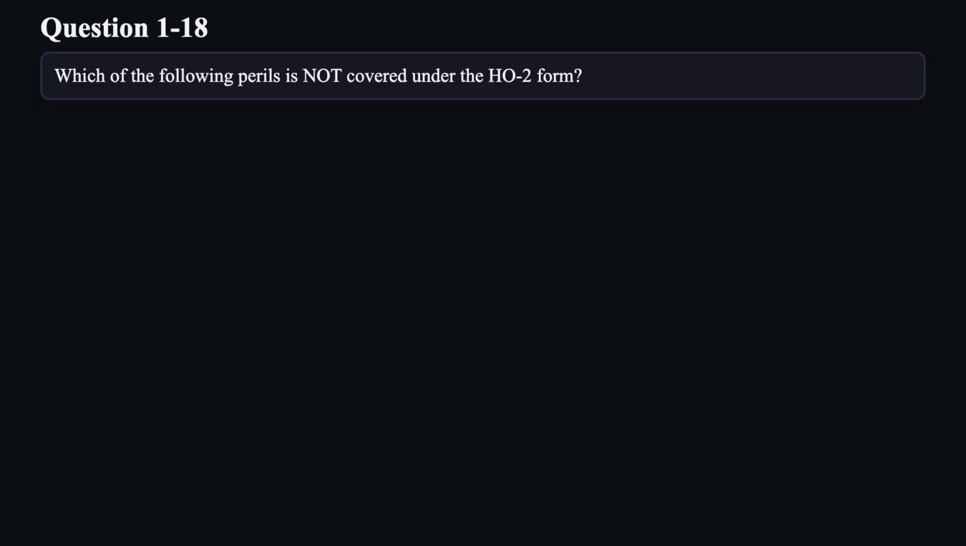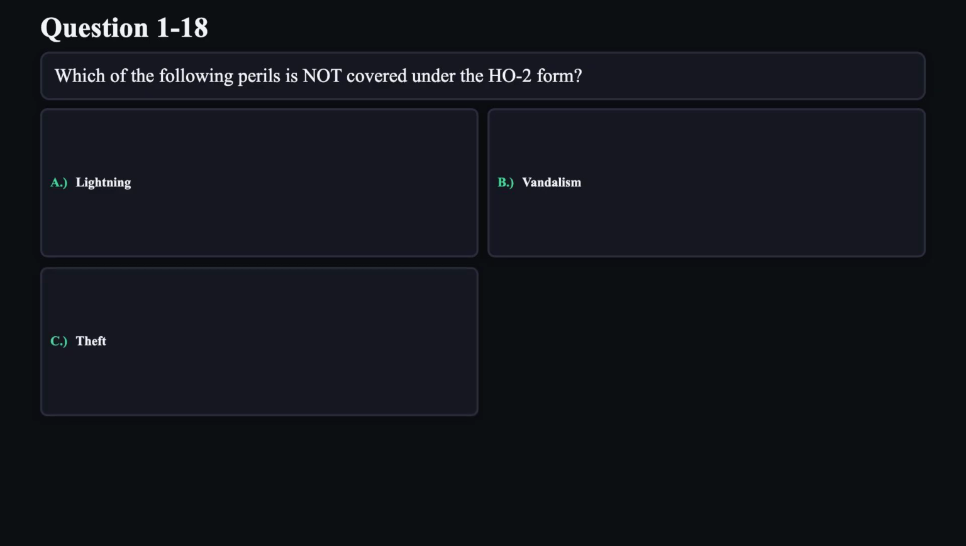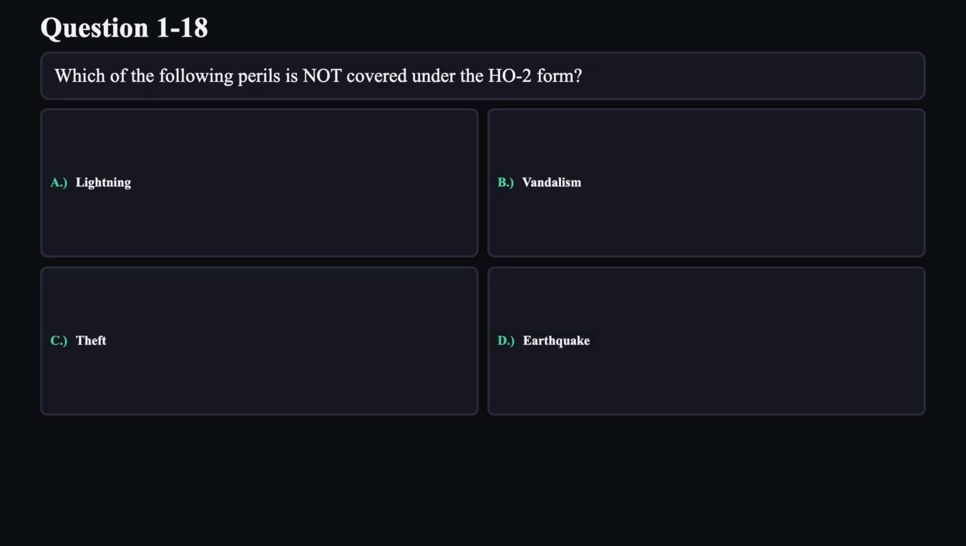Question 18. Which of the following perils is not covered under the HO2 form? A. Lightning. B. Vandalism. C. Theft. D. Earthquake.